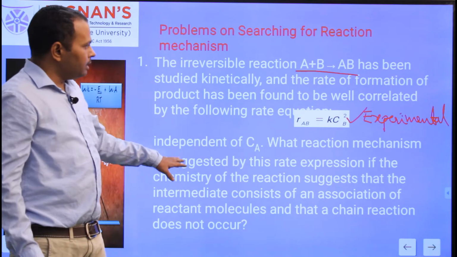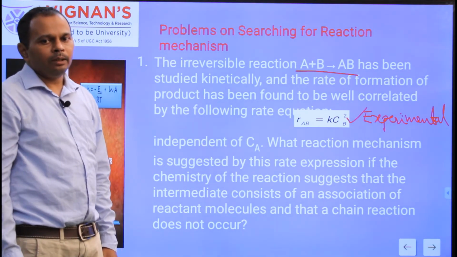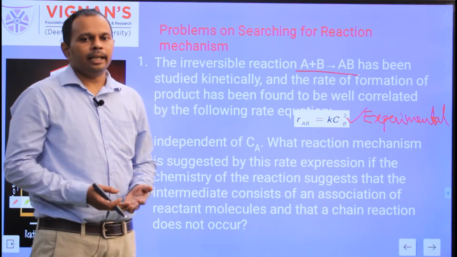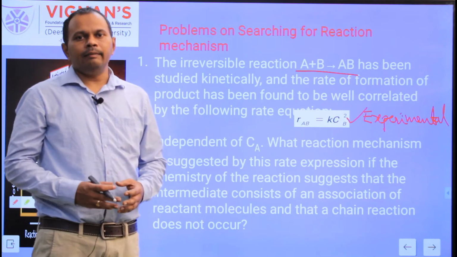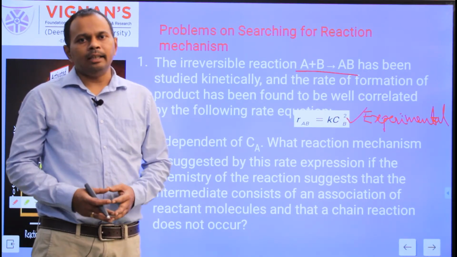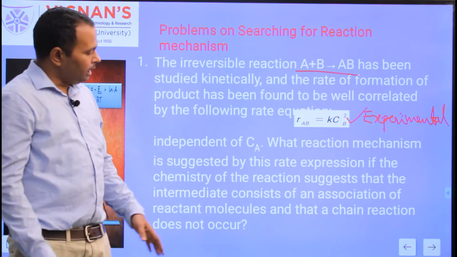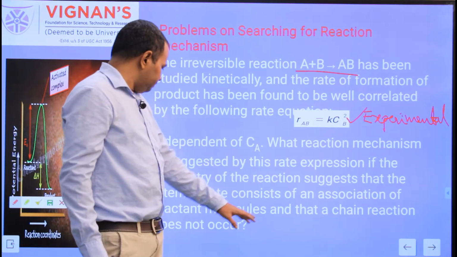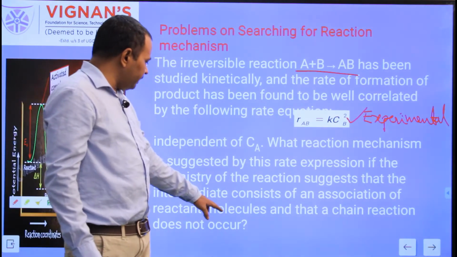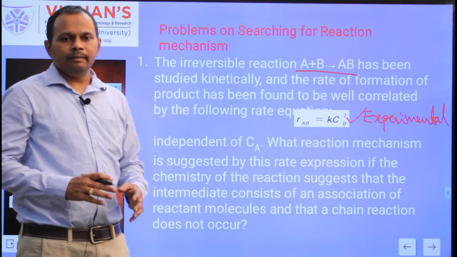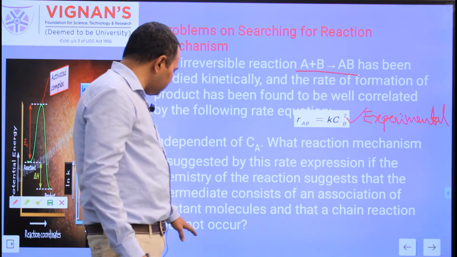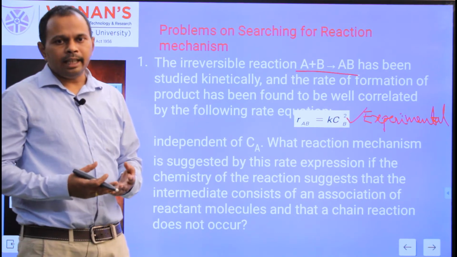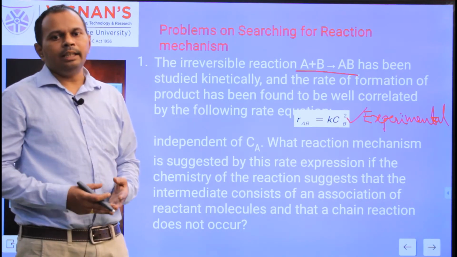And this reaction is independent of C_A. He is asking to find the reaction mechanism for the given reaction. Before we find it, we will first see whether the given reaction is elementary or non-elementary. If it is non-elementary, he has provided some information: the intermediate consists of an association of reactive molecules, combining with a reactive molecule, and that a chain reaction does not occur. In the problem he mentioned that a chain reaction does not occur.